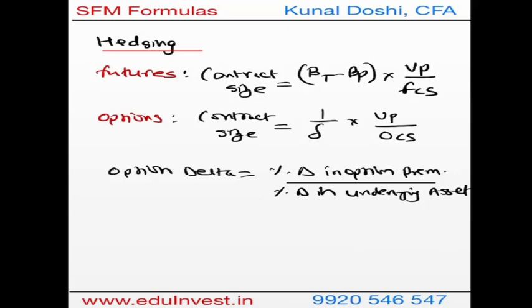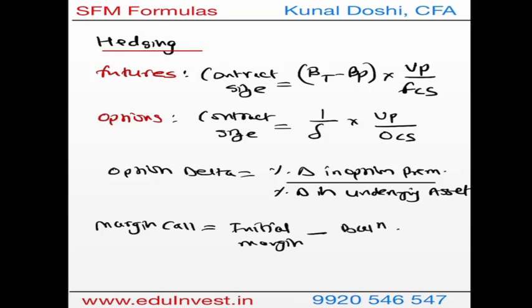Now continuing with futures, you get a margin call. When do you get a margin call? When your account balance goes below the maintenance margin. So your margin call will be the initial margin amount minus the balance in the margin account. This will only come when your account balance goes below the maintenance margin level.